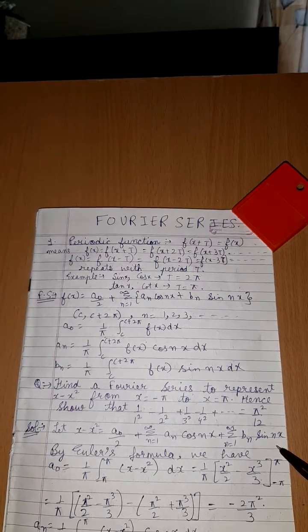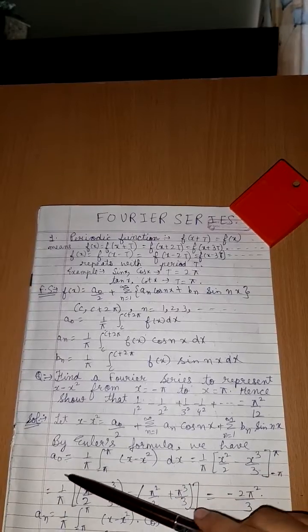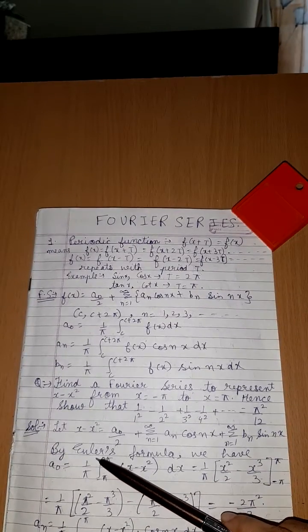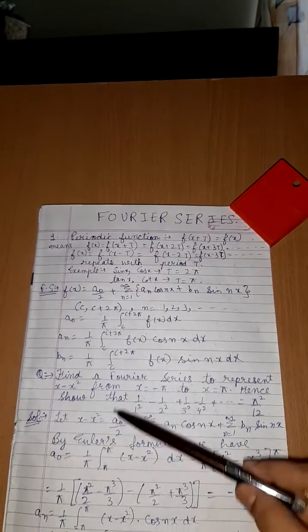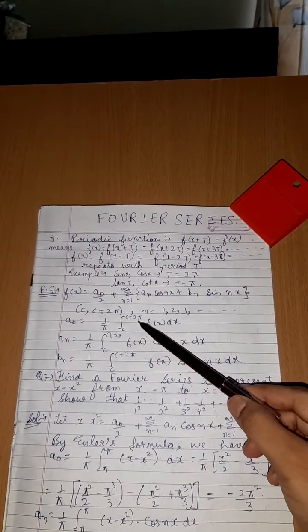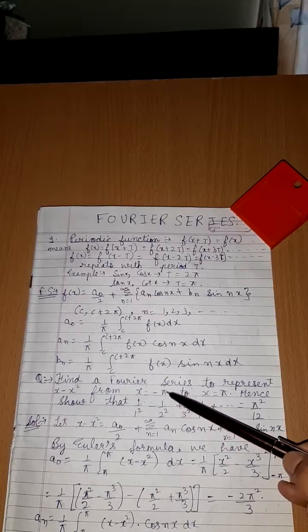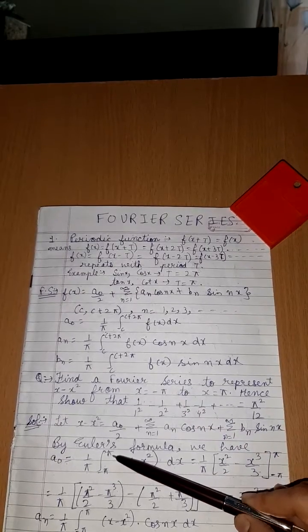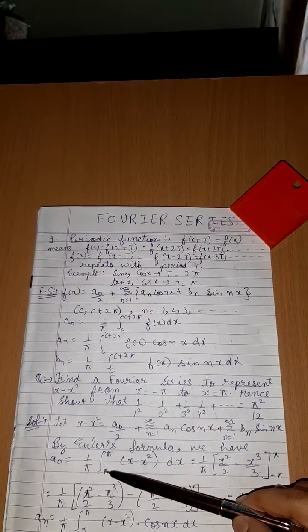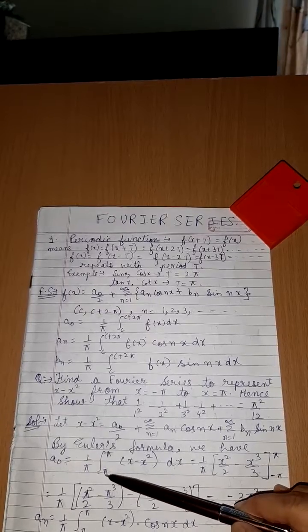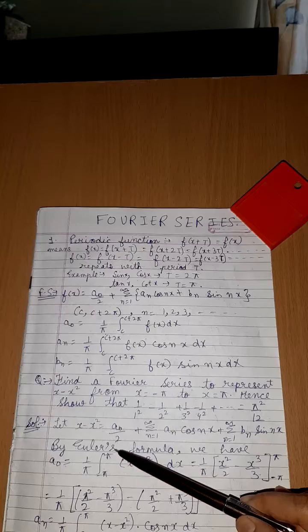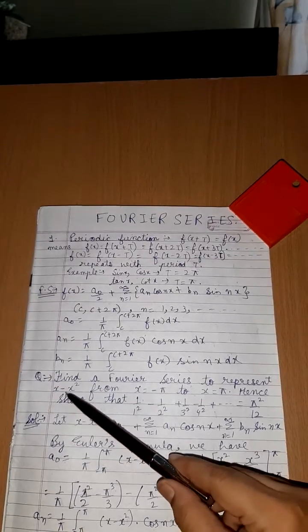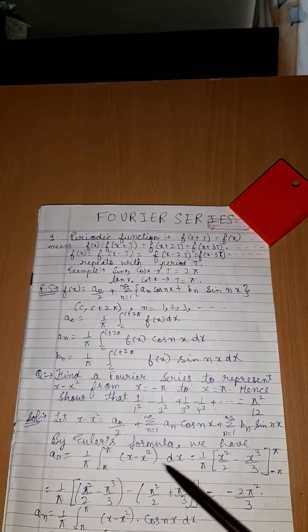Now we have the formula for a naught as 1 by pi integral c to c plus 2 pi. Here c is minus pi, so c plus 2 pi means minus pi plus 2 pi, which comes out to be pi. So a naught becomes 1 by pi integral minus pi to pi. Here f of x is given to be x minus x square into dx.